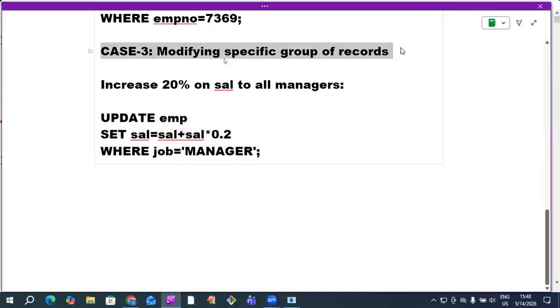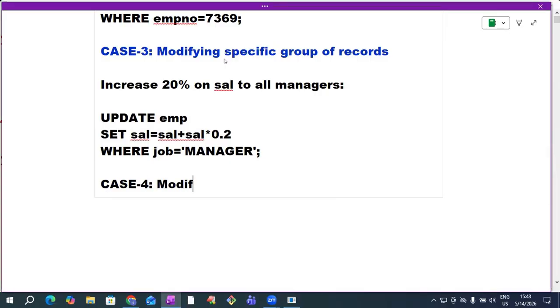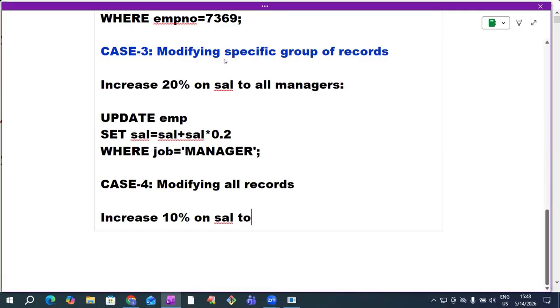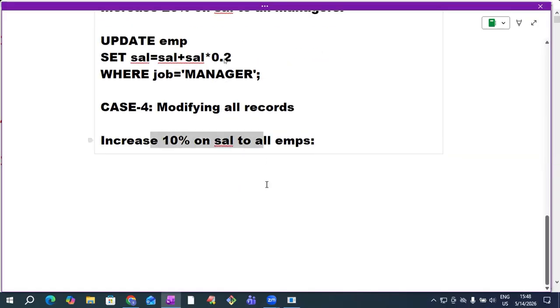Next one. Next case. Last case and last example for today's session: modifying all records, case 4. Increase 10% on salary to all employees. I want to increase 10% on salary to all employees. Tell me, sir, what we need to write?